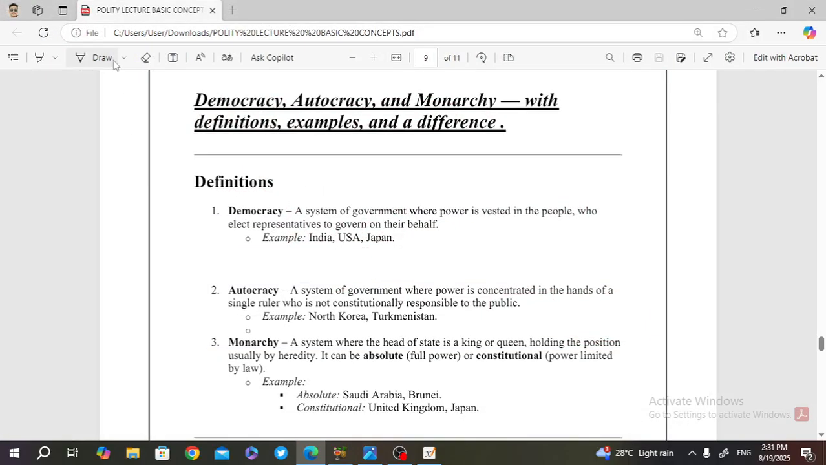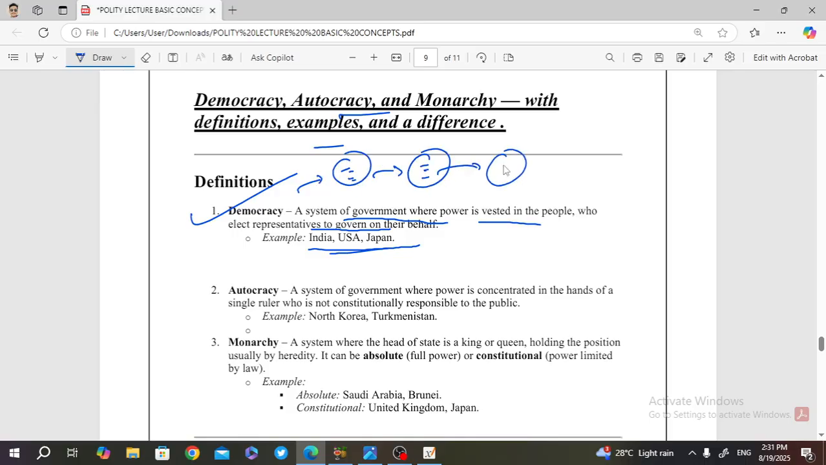See, here are the definitions: democracy, autocracy and monarchy. Democracy is a system of government where power is vested in the people who elect representatives to govern on their behalf. It is generally seen in India, USA, Japan. As I already discussed, these villagers have voting rights. They decide their captain. Now the captain sets the fielding order, batting order, etc. If the captain performs worst, then the captain will be replaced. So the captain's power is derived from the people. That's why it is called democracy, a system of government where power is vested in the people who elect representatives to govern on their behalf. This is India, USA, Japan.